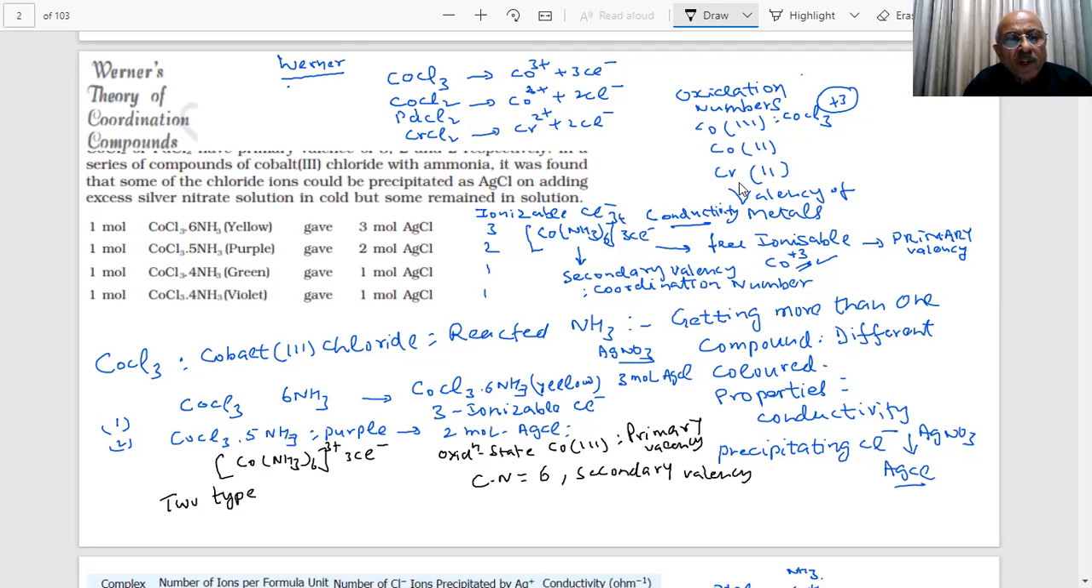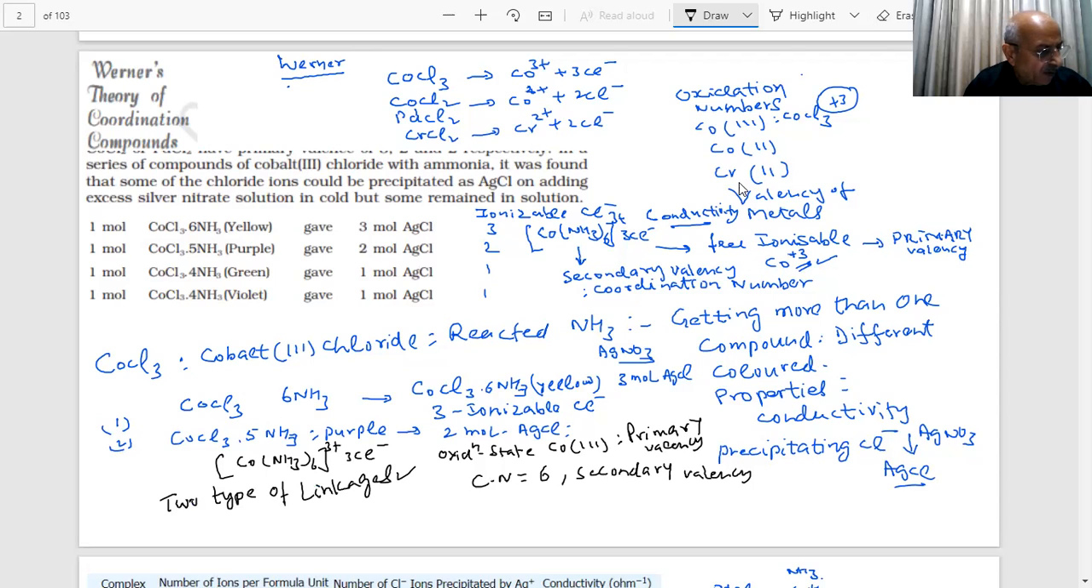Werner came to the conclusion there are two types of linkages, and experimentally information is available. How many ions are there? How many Cl minus will be precipitated? And what is ionizable is outside the bracket.